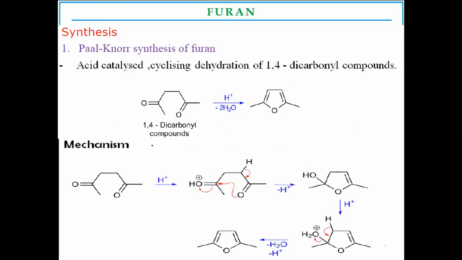Now we have to move on to some synthesis or preparation of furan. The first method for the preparation of furan is the Paal-Knorr synthesis. Paal-Knorr synthesis is nothing but the formation of furan from 1,4-dicarbonyl compounds. These are the 1,4-dicarbonyl compound general structures.